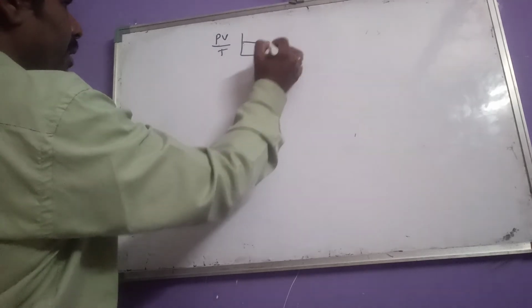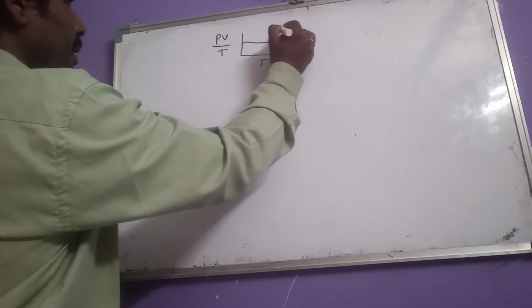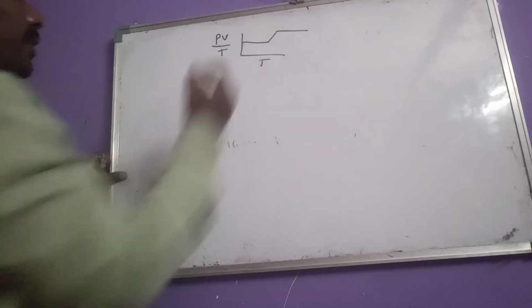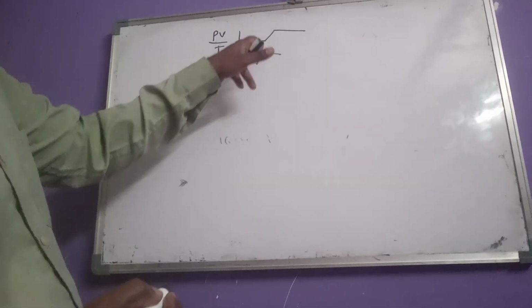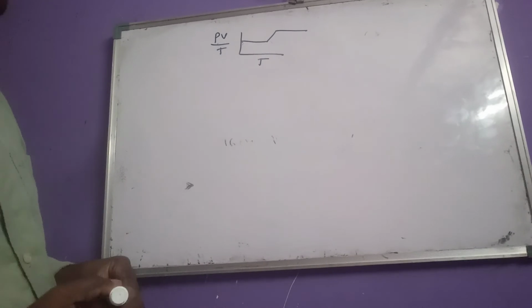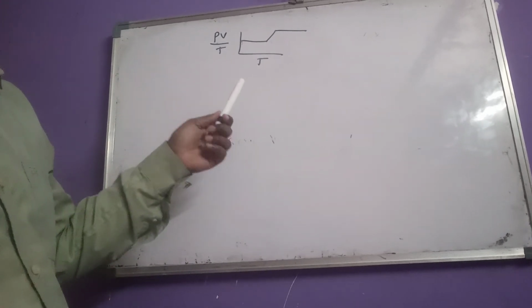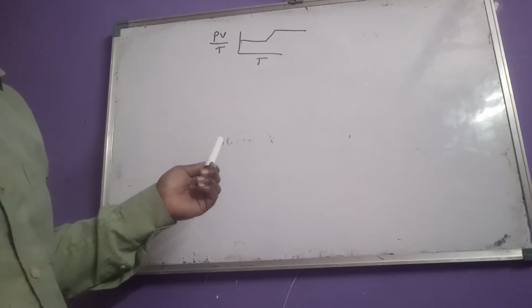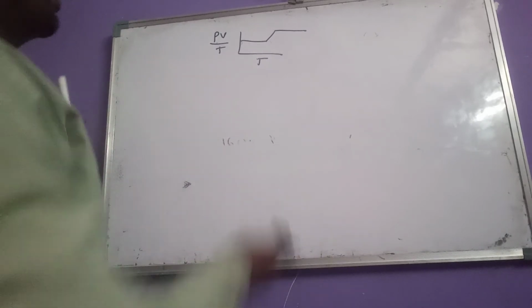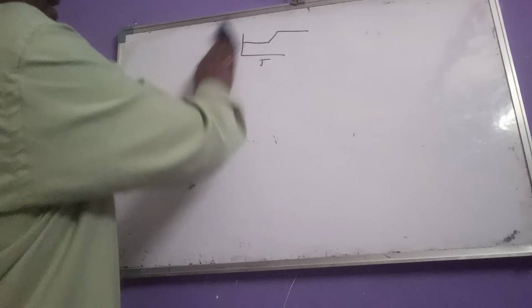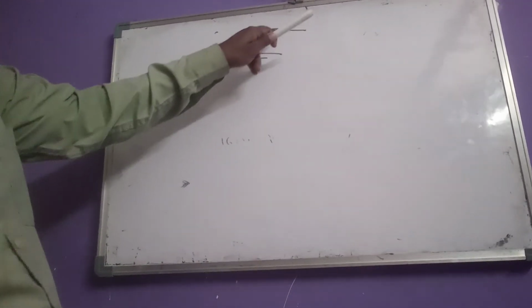Generally it is a straight line to the temperature axis, but here in this case a sudden jump is observed. So that indicates what change? This graph indicates what change related to that equation? There is a sudden jump in volume.